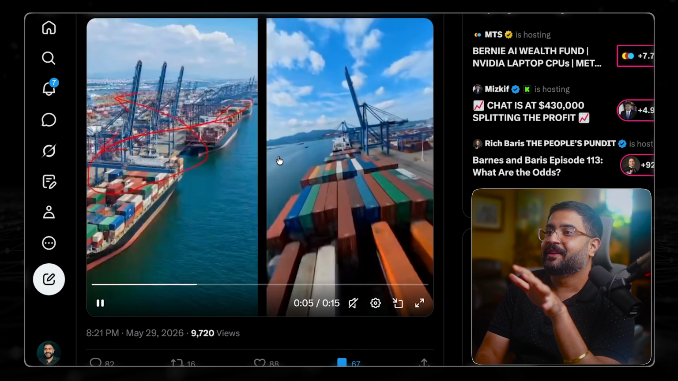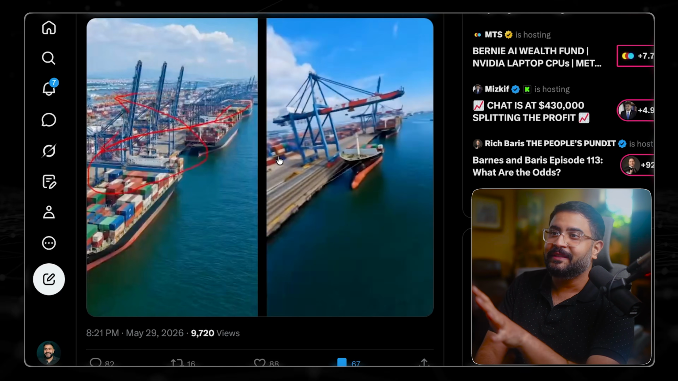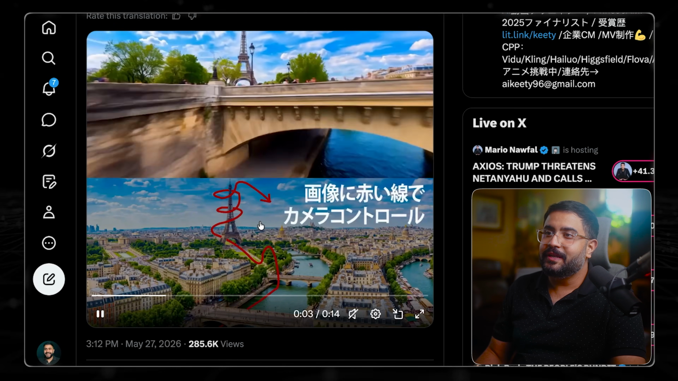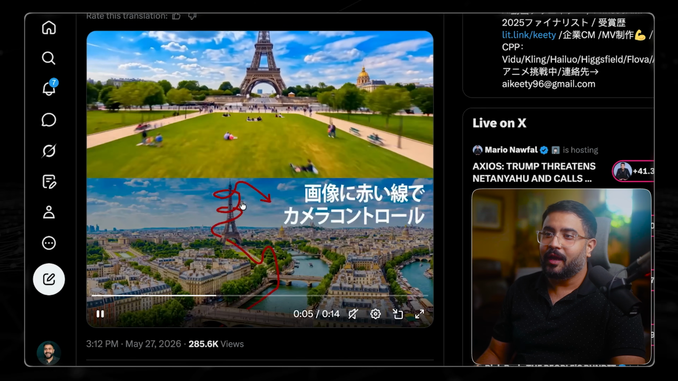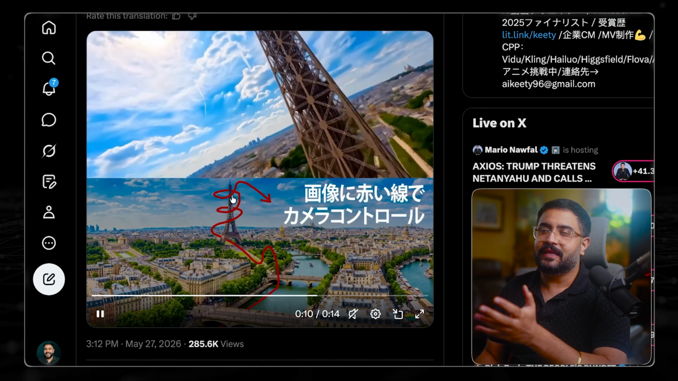Notice how it's like whizzing through this tanker over here between all of these objects. It's really quite cool. This other one by Kitty also blew my mind. Notice how it goes under the bridge, whizzes around, and makes its way to the Eiffel Tower. It's a very, very easy way of conditioning these generations.